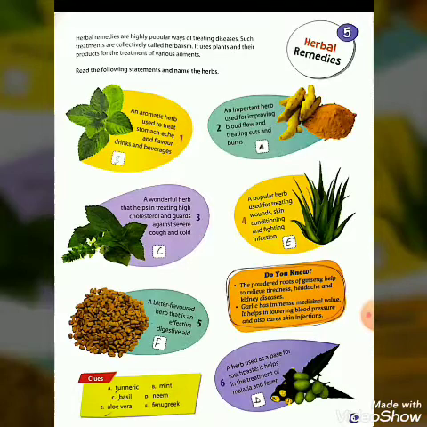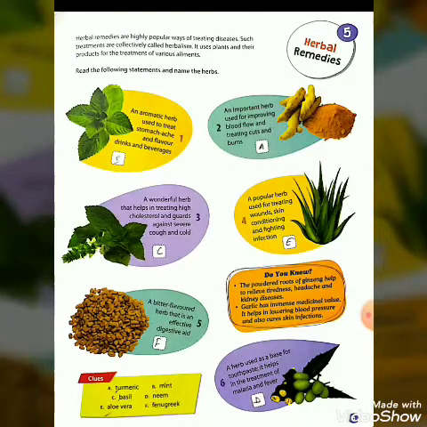Mint is an aromatic herb used to treat stomach ache and flavor drinks and beverages. Now, next picture you can see, the second one is turmeric. You know what an important herb turmeric is. It is used for improving blood flow and treating cuts and burns. We know that turmeric is very useful for us.